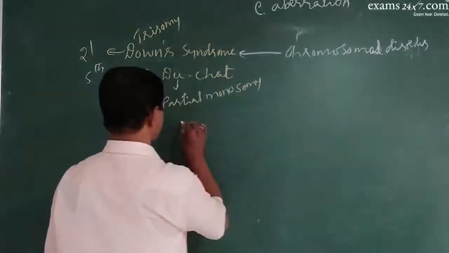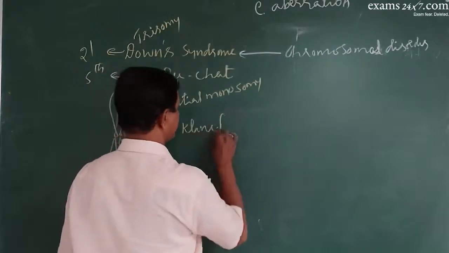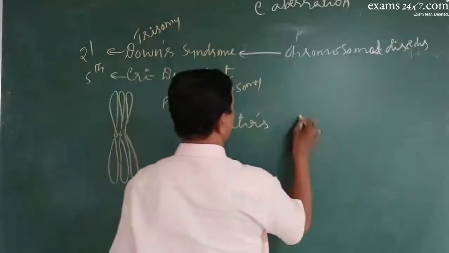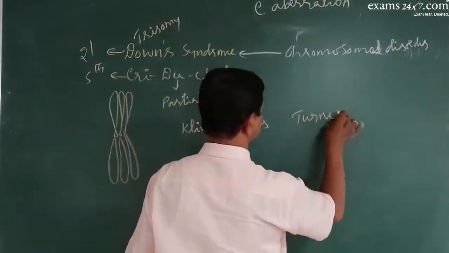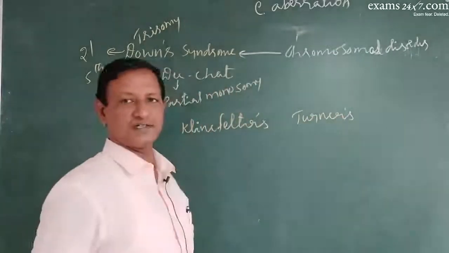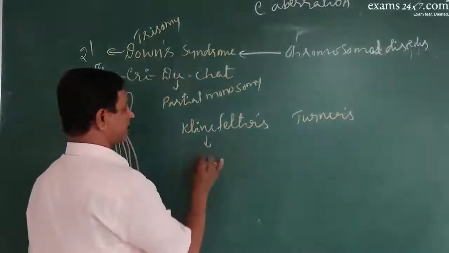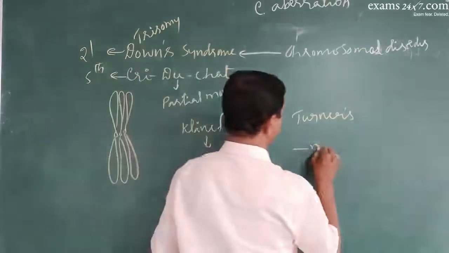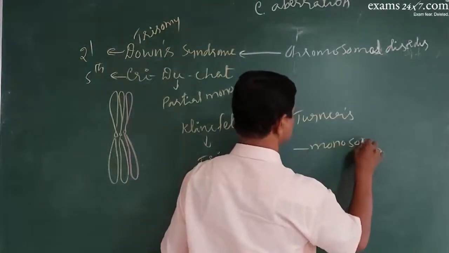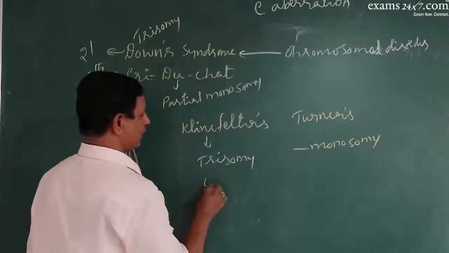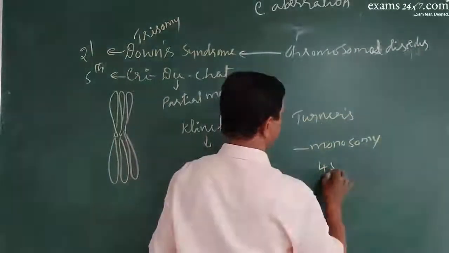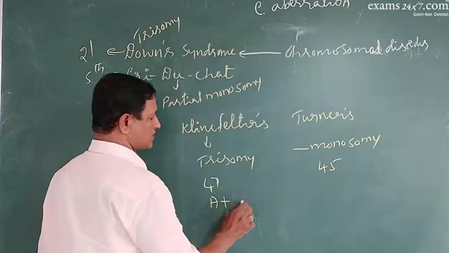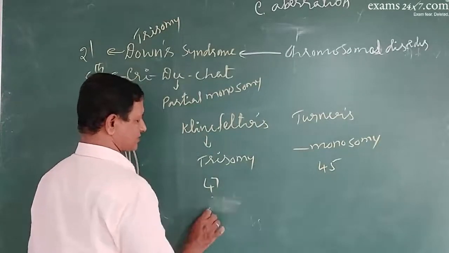Allosomal disorders are Klinefelter syndrome or Turner syndrome. Klinefelter is again a case of trisomy, Turner is monosomy. The individual will have 47 chromosomes in one, and 45 chromosomes in the other. Klinefelter is in the case of males.